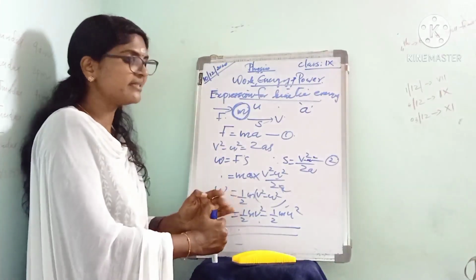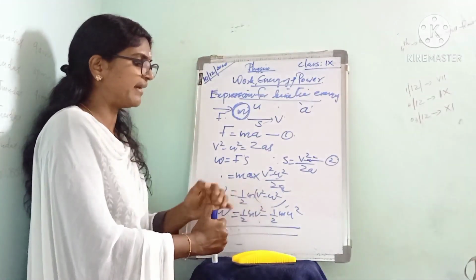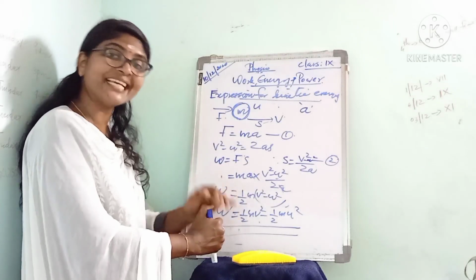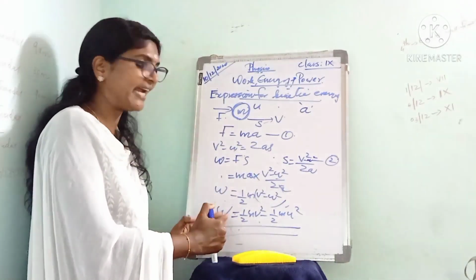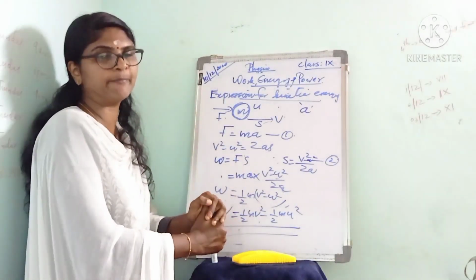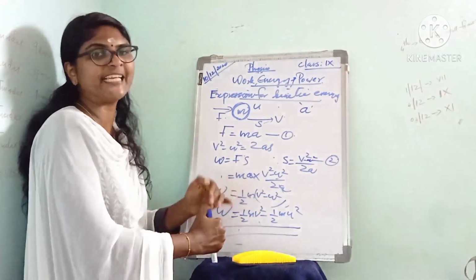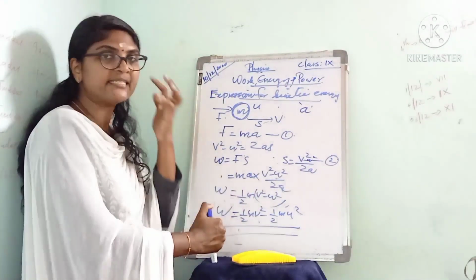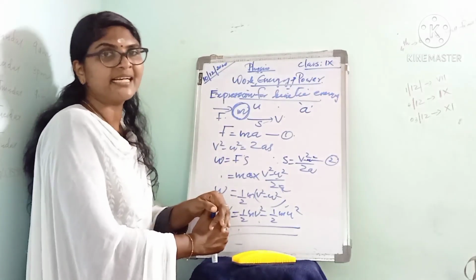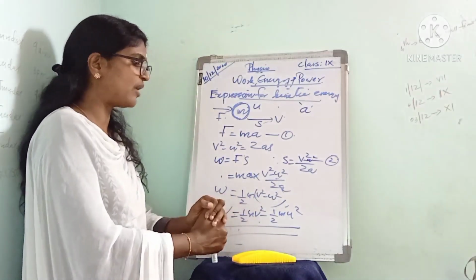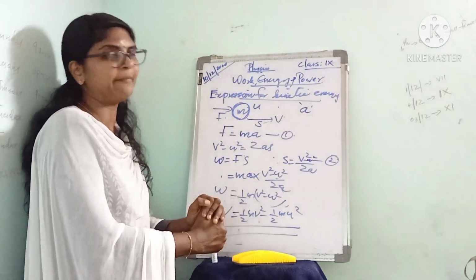So the work done is equal to final kinetic energy minus initial kinetic energy, that is, the change in kinetic energy. We can prove that work done is equal to the change in kinetic energy, that is W equal to half mv square minus half mu square.